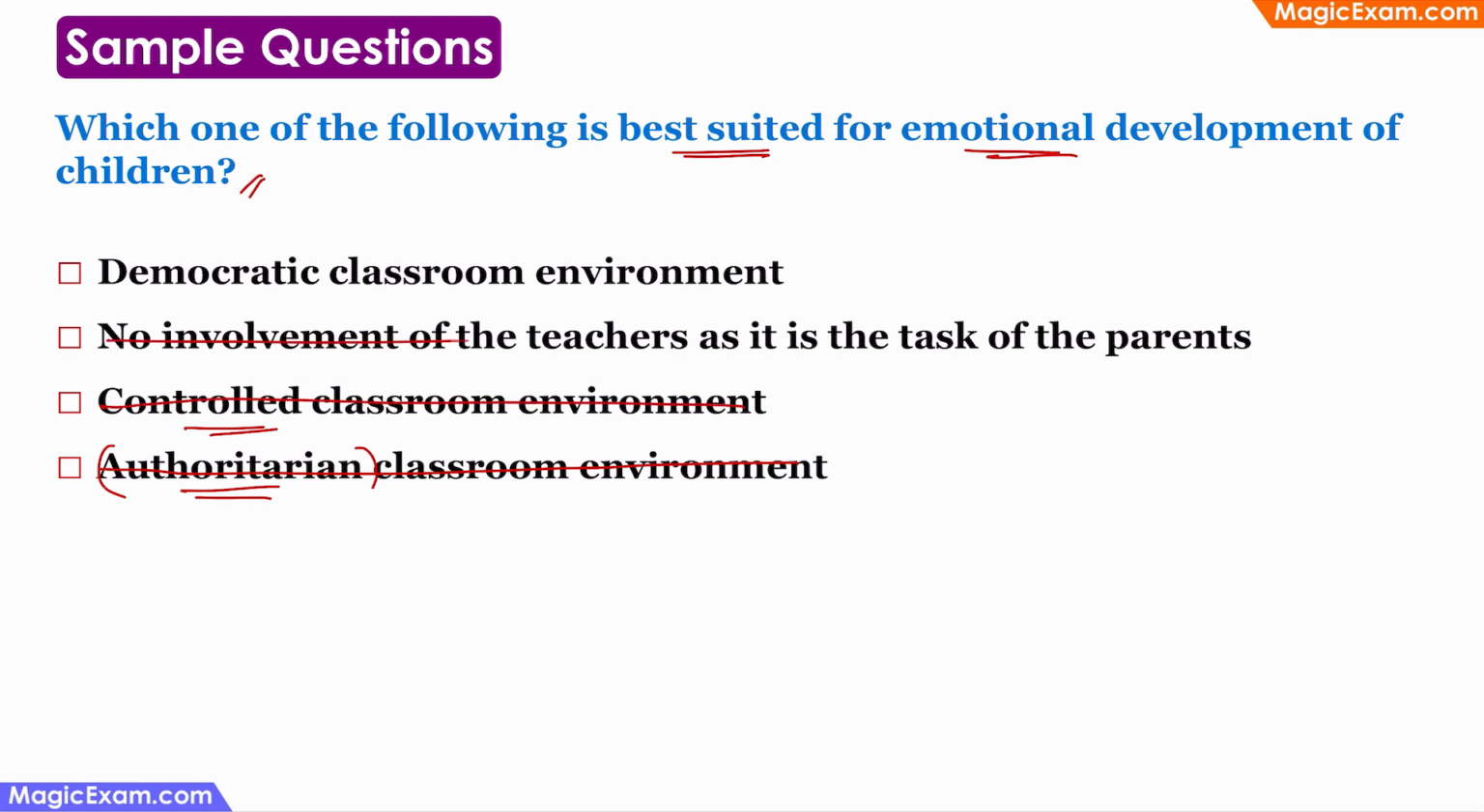No involvement of the teacher as it is the task of the parents. So if the teacher is not getting involved in the classroom at all, then this is definitely not a correct option. So democratic classroom environment where the students and the teacher are participating in the decision making process and everybody is having a say, everybody has a voice. That is a democratic classroom environment, and that definitely is good for the emotional development of children.